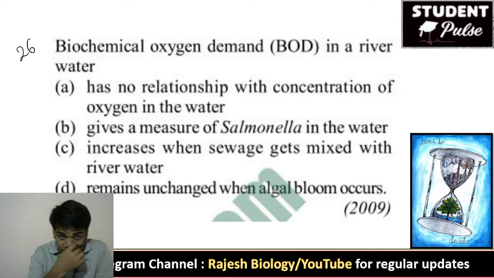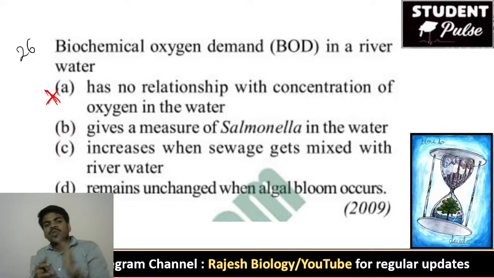26th question. Biochemical oxygen demand, BOD, in a river water has no relationship with concentration of oxygen in the water. You are not going to agree with this statement. I know this because you are my students and you just completed this. So there is a great relationship between the concentration of oxygen in the water and BOD. So that is not correct.